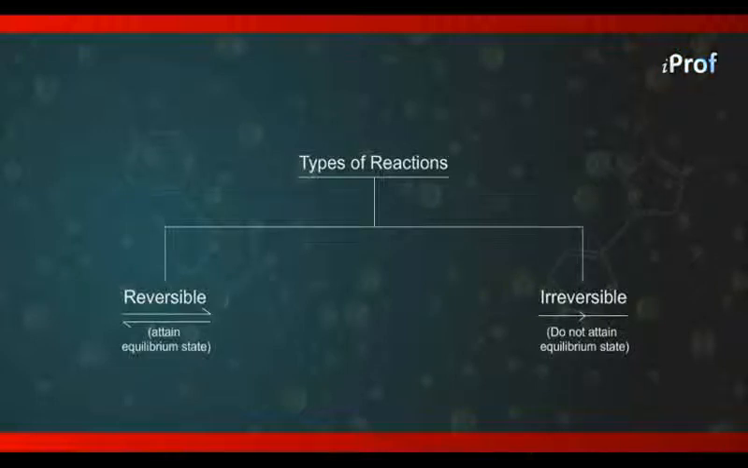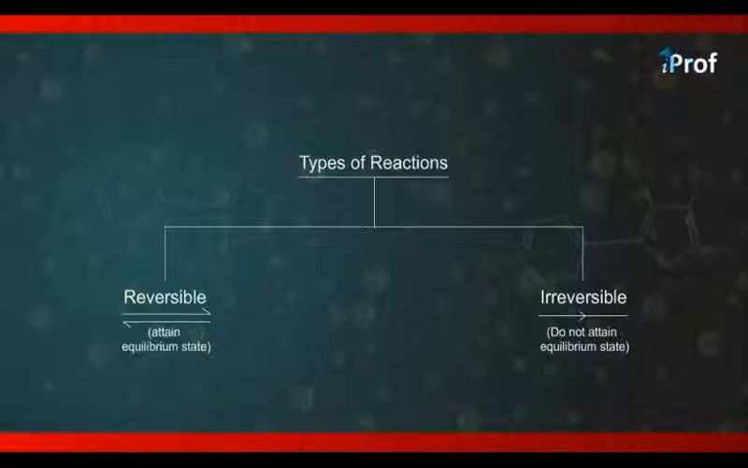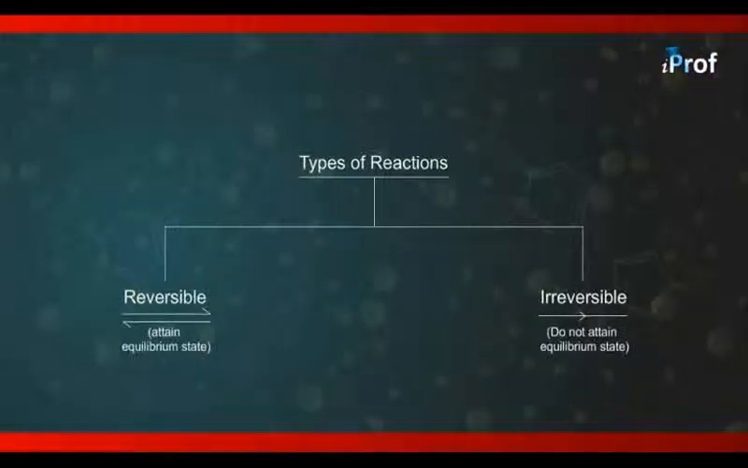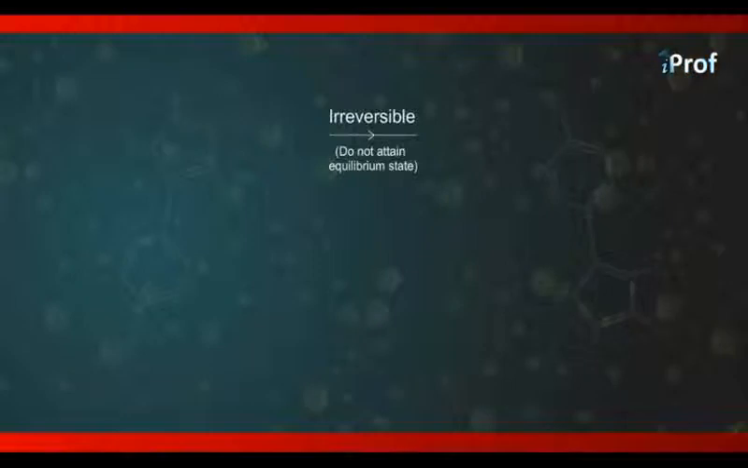Irreversible reactions are those which proceed only in one direction. We can say they go to completion or almost 99.9% completion. Such reactions do not attain a state of equilibrium and therefore they are out of the focus of the chapter of chemical equilibrium. Let us have some examples of irreversible reactions.